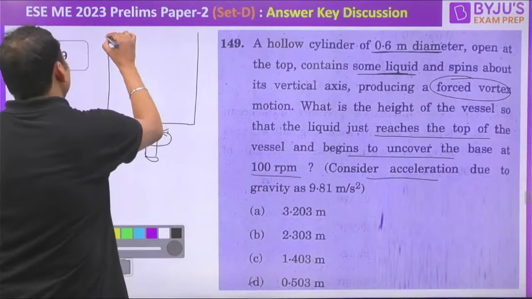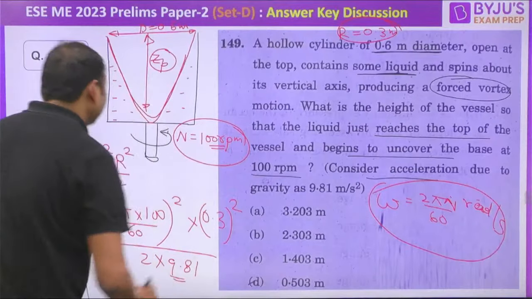So ZP is equal to H, that is unknown. H will be equal to (2 pi into 100 by 60) whole square into R square, 0.3 square, divided by 2 into 9.81.